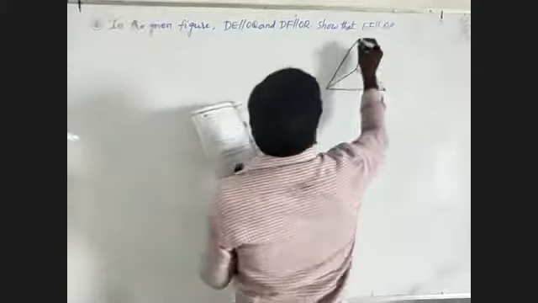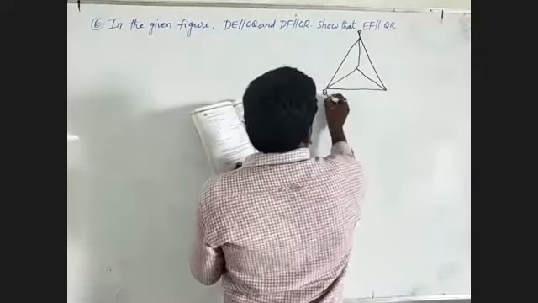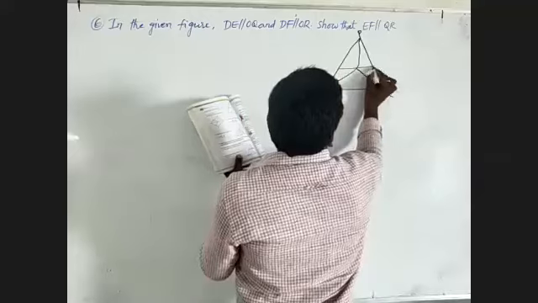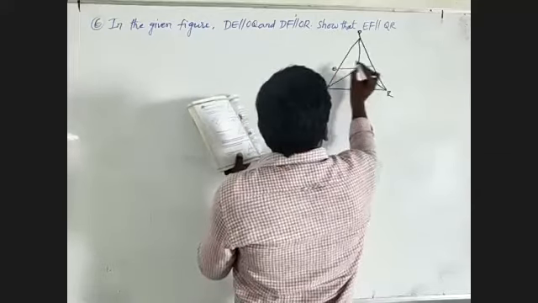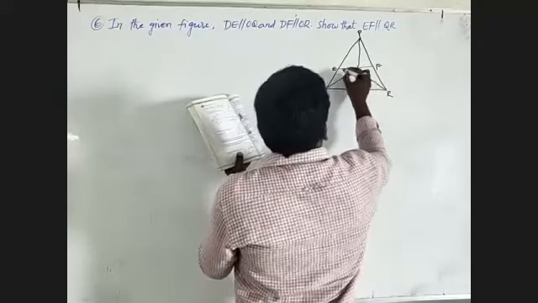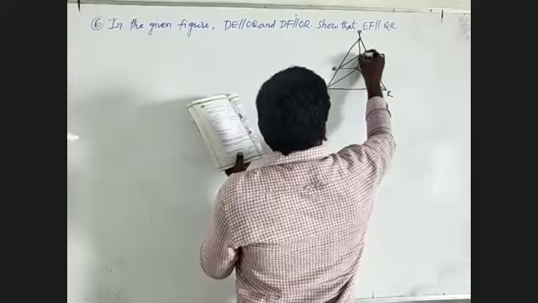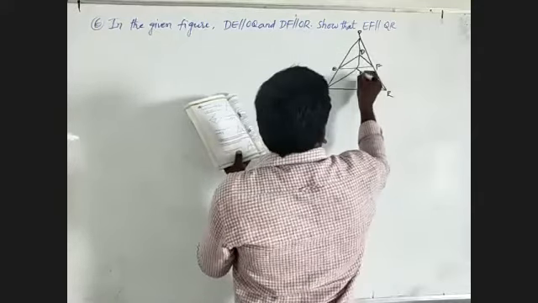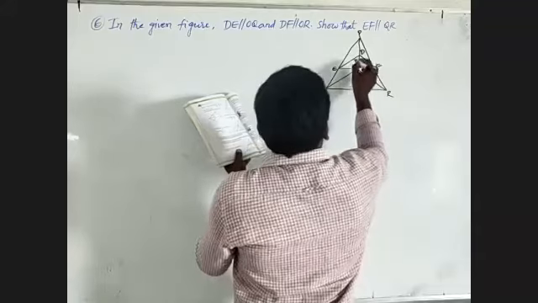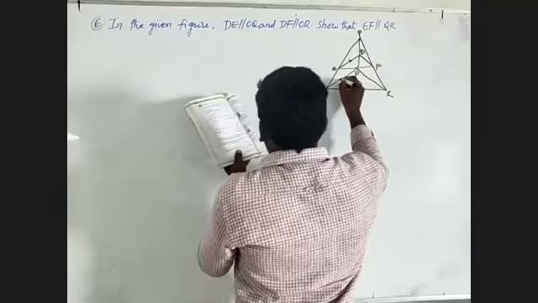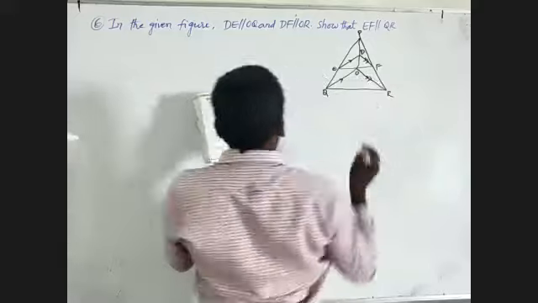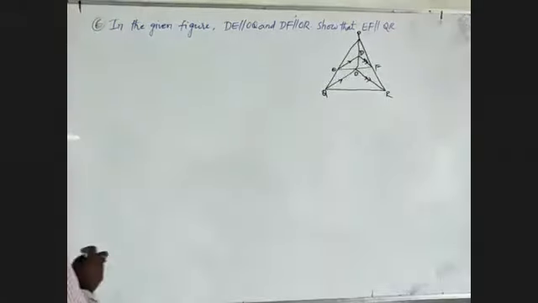Name it as P, Q, R. I will draw this line, name it as E, F. Join this one, name it as, this is D, this is O. These are the symbols for parallel lines. This is most important for 2 marks. What is being asked in this one?